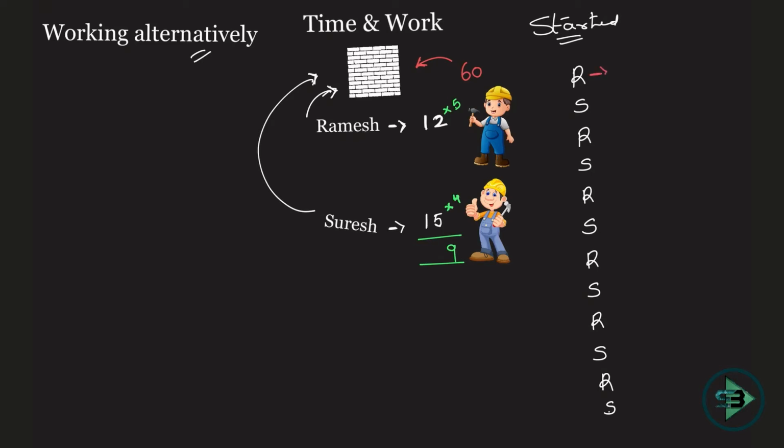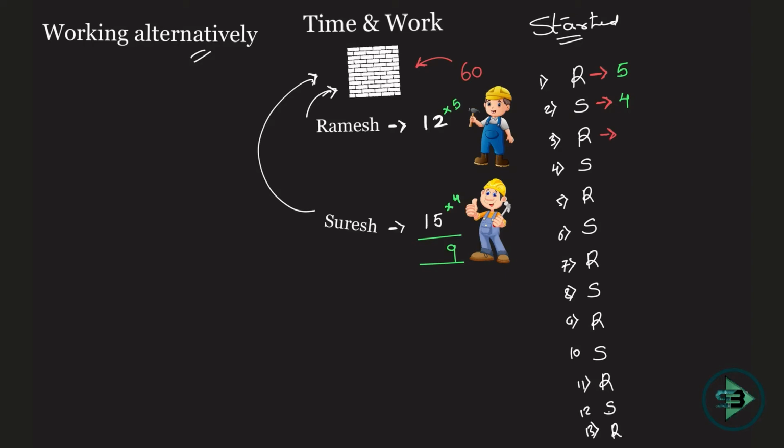So what do you understand from this? If on the first day Ramesh is working, how many bricks will he put in? 5. If on the second day Suresh will be working, how many bricks will Suresh put in? 4. Then what will happen on third day, as we write it here, first day, second day, third day, fourth day, fifth, sixth. This is how it will go on, right? 7, 8, 9, 10, 11, 12, 13, and so on. 13 will be what again? This will be Suresh, and then Ramesh.